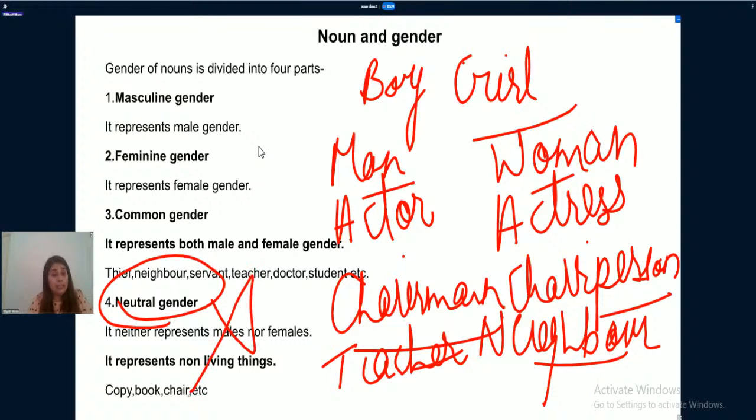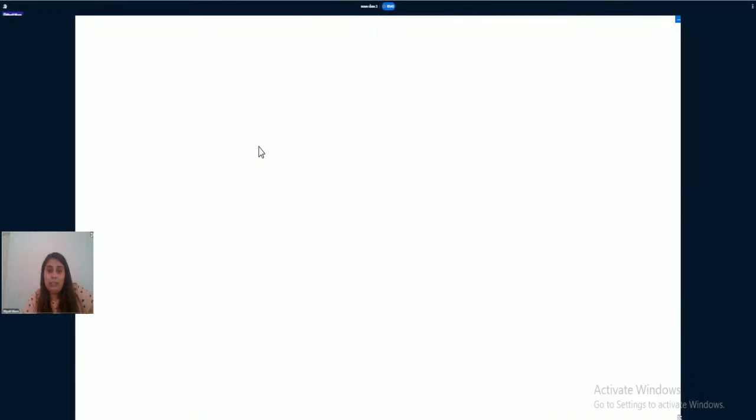Fourth one is your neutral gender. Neutral gender neither represents male nor represents female. Neutral gender is basically for non-living things. As we all know that non-living things do not have any kind of gender. So non-living things have neutral gender, right? Coming to the next slide.